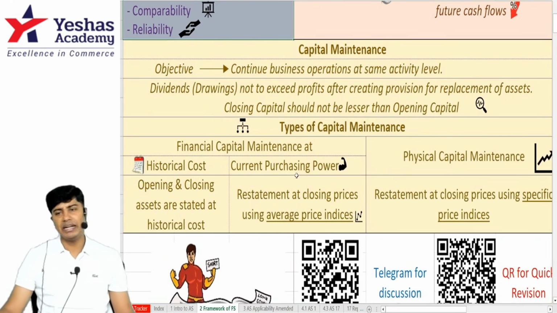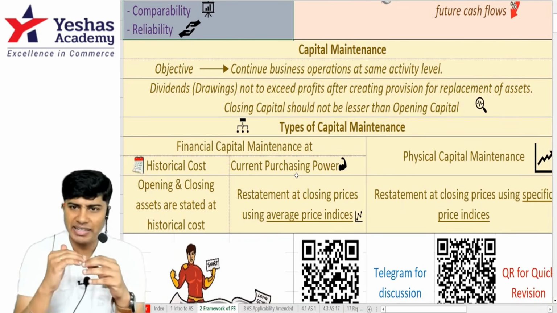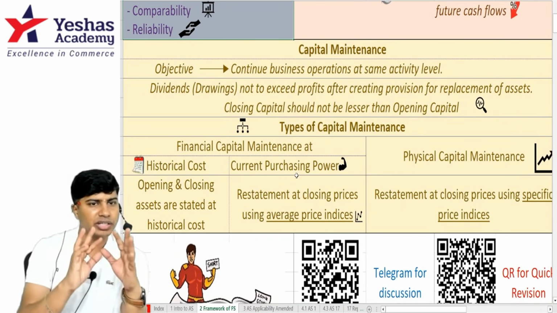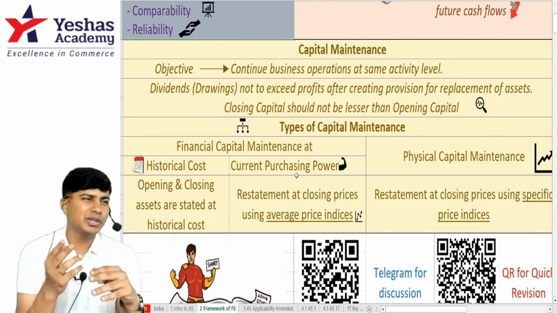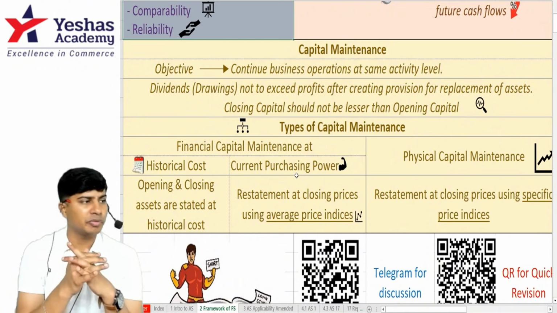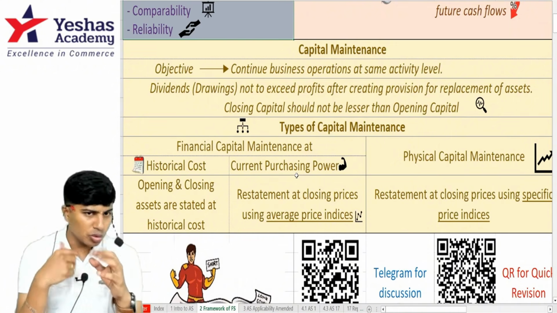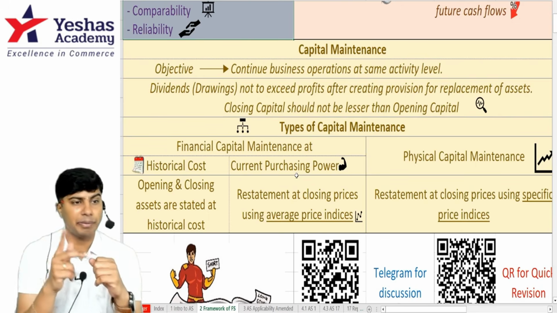Then we discuss capital maintenance. What's capital maintenance? Very simple. Business has to maintain capital at a certain level to ensure that the business doesn't shut down, to ensure that it is a going concern. Basically, you can withdraw the profit that you have earned. You cannot withdraw more than what you have earned. If in case you withdraw more than what you have earned, you're not withdrawing the profit, but you're withdrawing the capital.